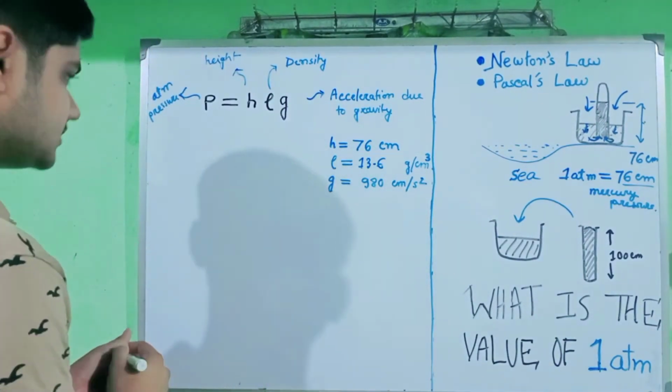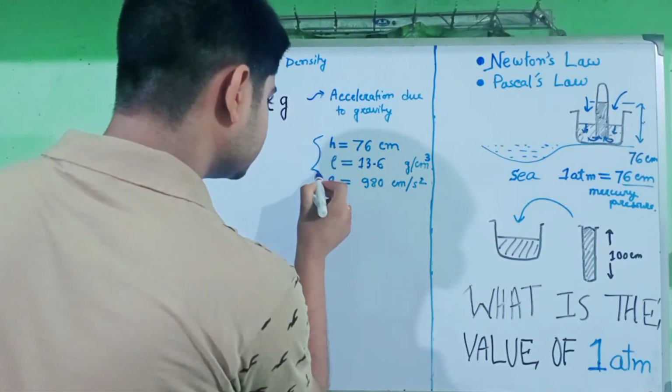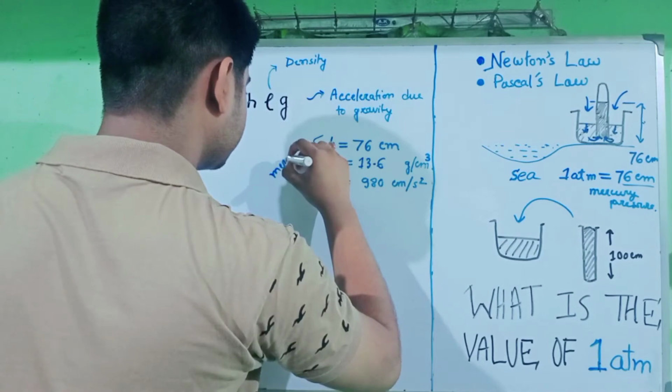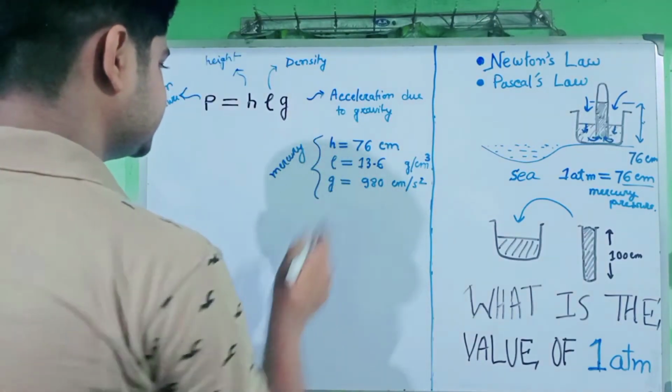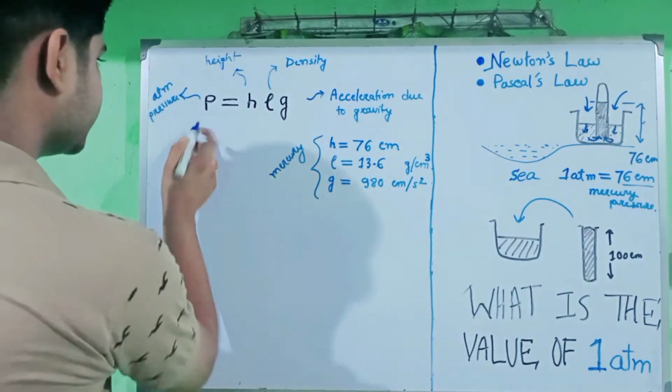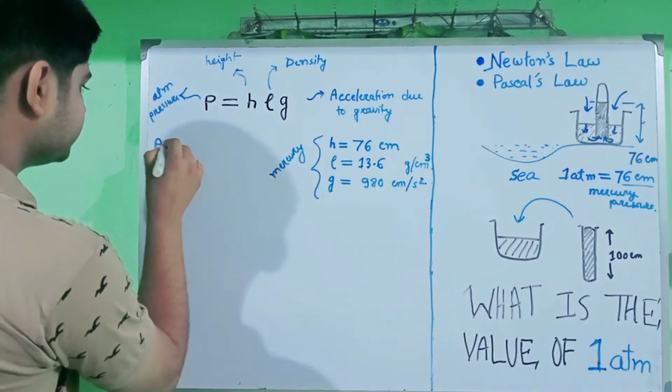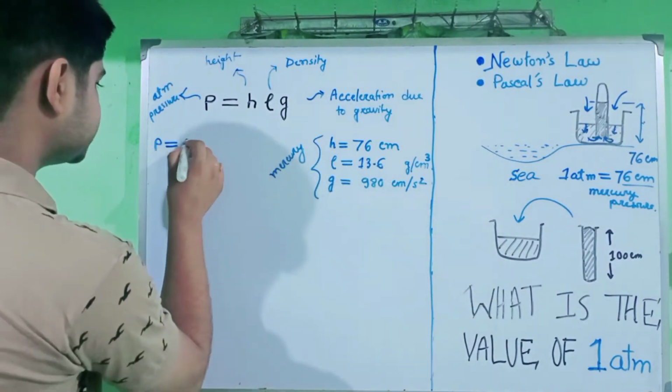Now let us take the values for mercury and see what the atmospheric pressure comes out to be. Height is 76 centimeter.